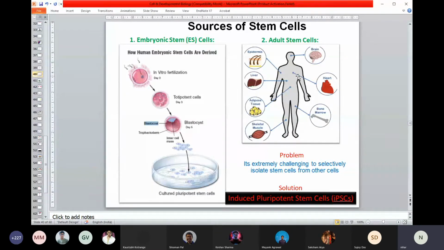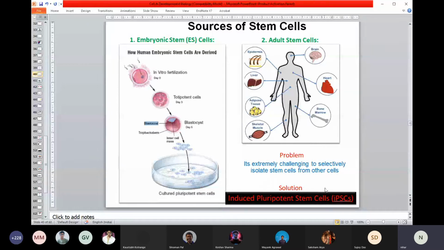Then look at the other ways. Now I told you, in adulthood, in adult organisms, there are many places you can find those stem cells. Each and every organ probably has stem cells. You can think of brain, heart, like this. But the problem is that there are very few, and getting them in intact condition is the issue. Theoretically it is very easy, but getting them in live conditions and putting them in the lab is extremely challenging. It's still not possible at this stage to really get them out and grow them. So a lot of hurdles are there, and also you can get very few cells.